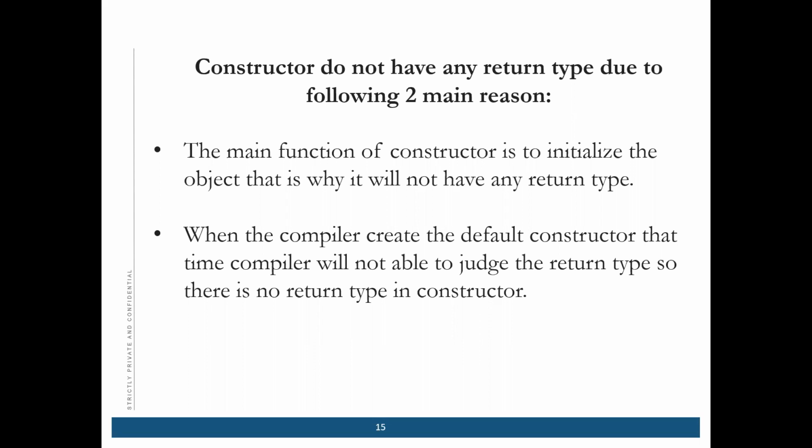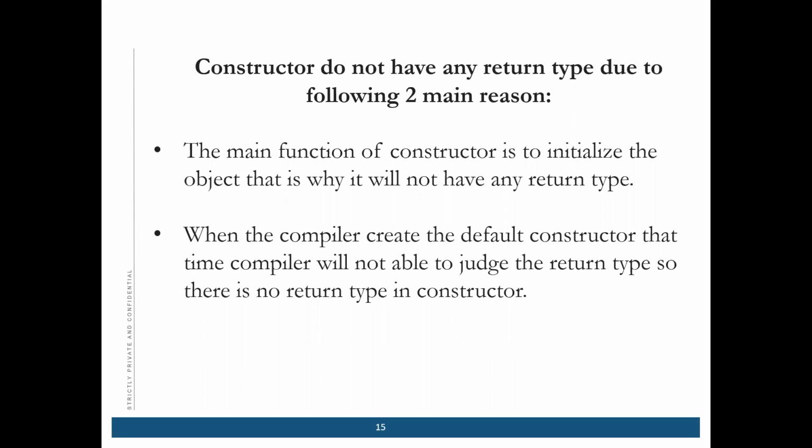One more thing is, when a compiler creates a default constructor on its own, the compiler will not be able to judge the return type, right? Because it is creating it on its own. So how will the compiler know what the return type should be? Either we want integer type, or string type, or anything else.